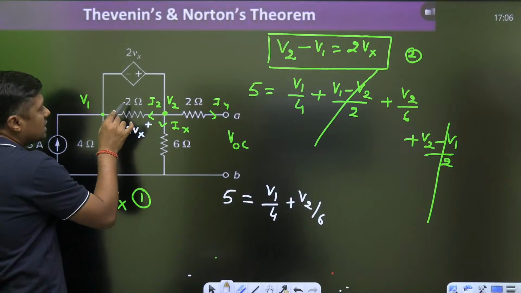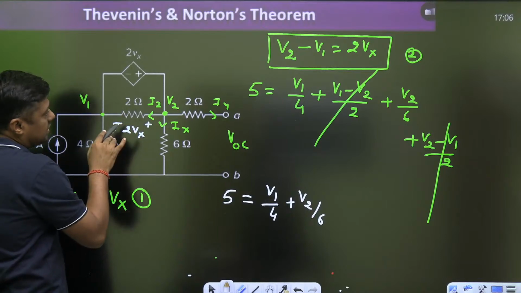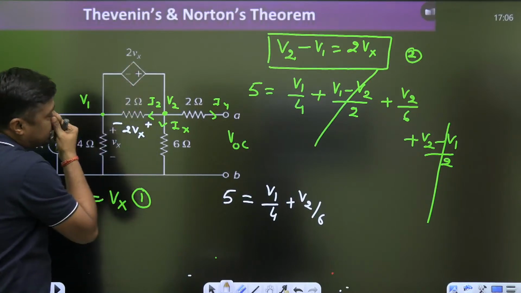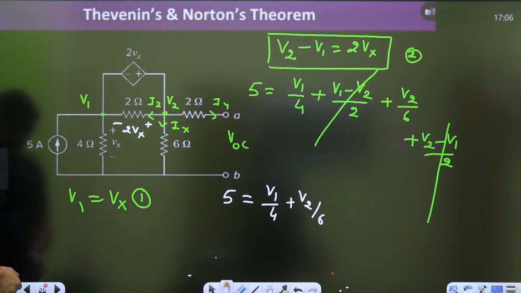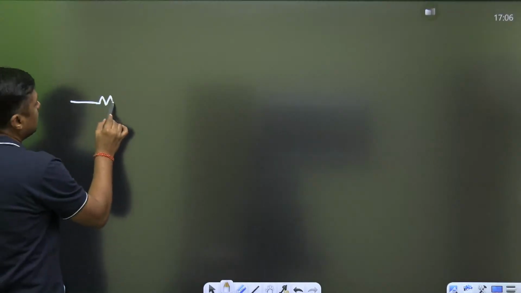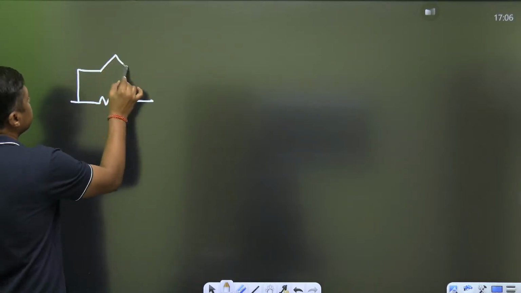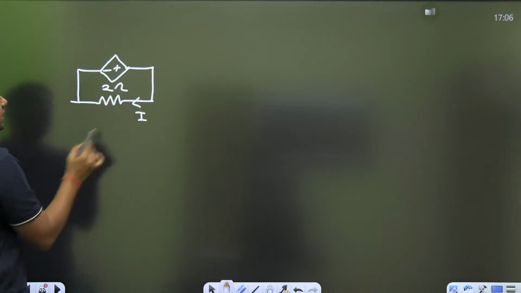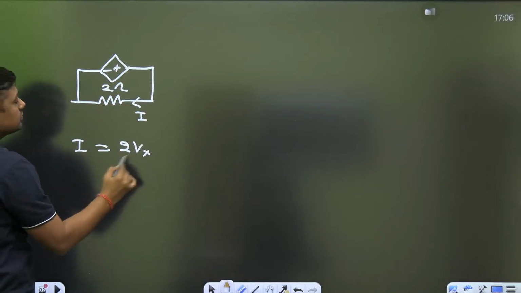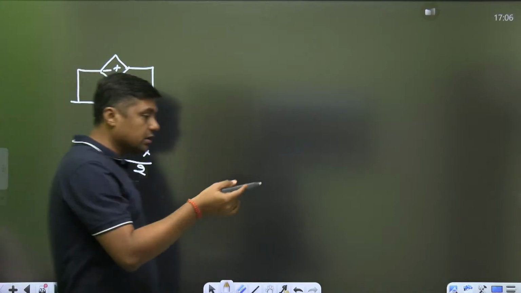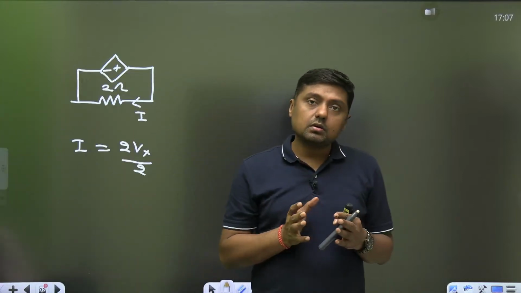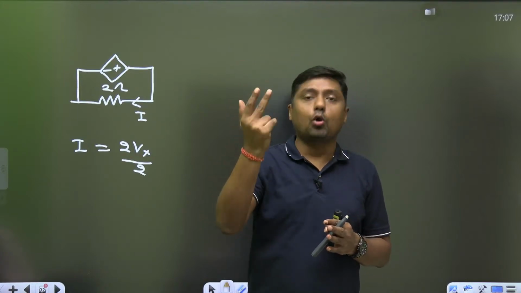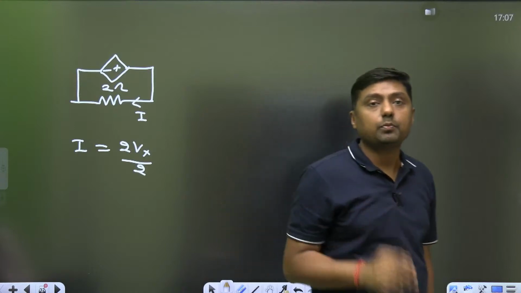Otherwise, if the current through the 2 ohm resistor is asked, then you have to find 2Vx upon 2, that is the current. Suppose it is asked what is the current through the 2 ohm resistor, then definitely I is equal to 2Vx by 2. But if you want voltage or current across any other component other than the 2 ohm, then no need to consider the 2 ohm. Are you getting my point?